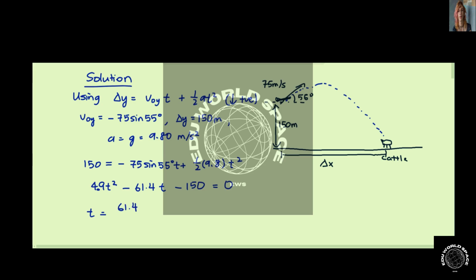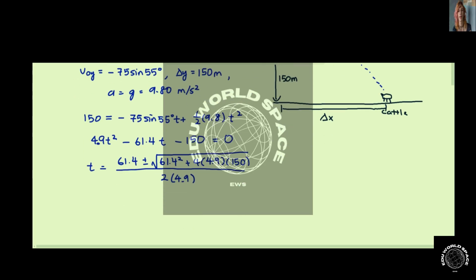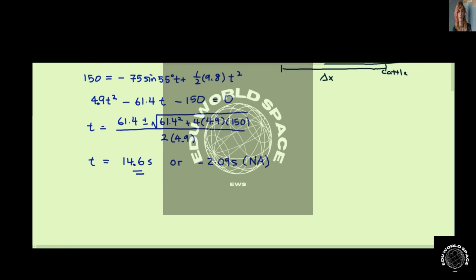t equals 61.4 plus or minus the square root of 61.4 squared plus 4 times 4.9 times 150, divided by 2 times 4.9. You get two answers for t: 14.6 seconds or negative 2.09 seconds. Obviously time cannot be negative, so the time is 14.6 seconds.